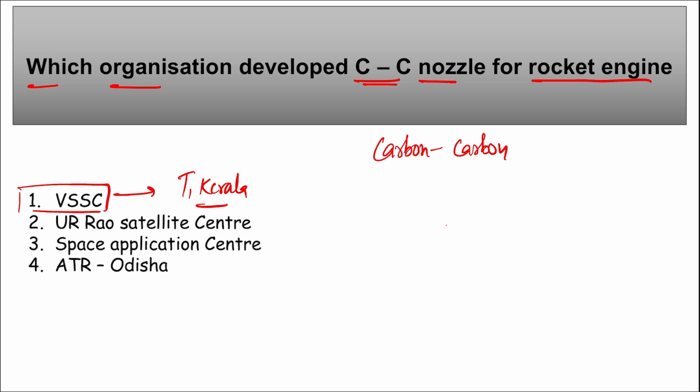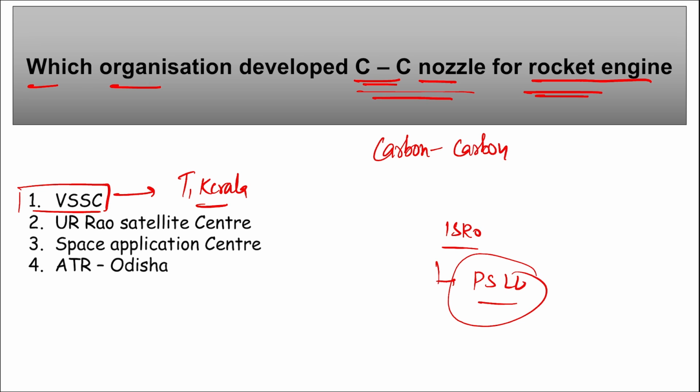Apart from this, remember ISRO, they use PSLV, right? This is the Polar Satellite Launch Vehicle, and this is a twin engine with nozzles that are made up of columbium, now known as niobium alloy, right? And this is now a carbon nozzle for rocket engines. That will be much better and a much more significant development.